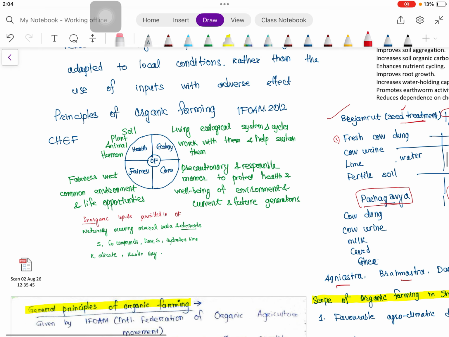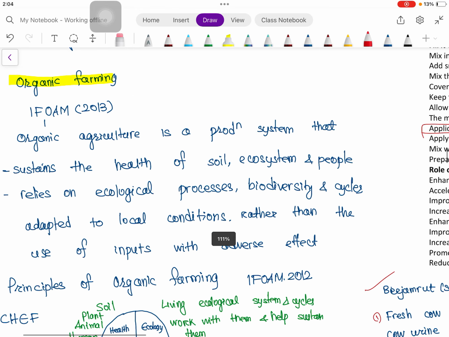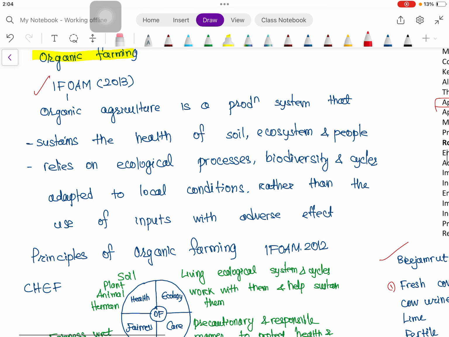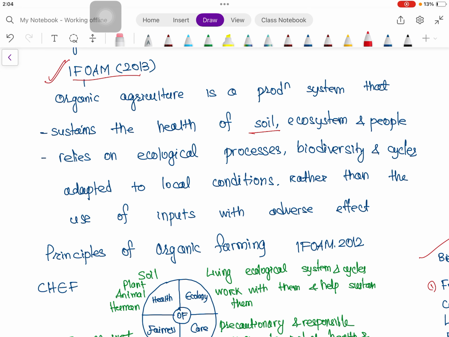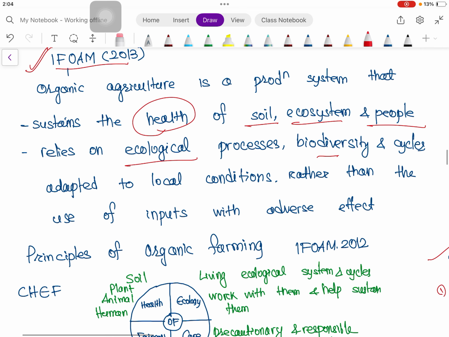Then coming to organic farming. So kindly write the IFOAM definition. Not much difficult to remember. So organic agriculture is a production system that sustains the health of soil, ecosystem and people, and relies on ecological processes, biodiversity and cycles that are adapted to local conditions rather than the use of inputs with adverse effects.